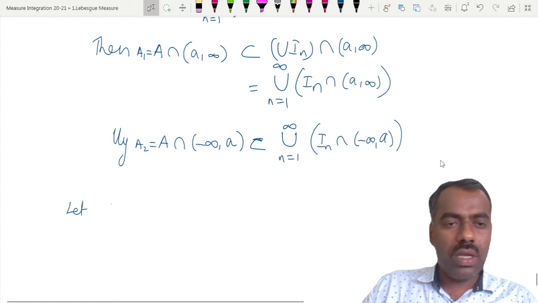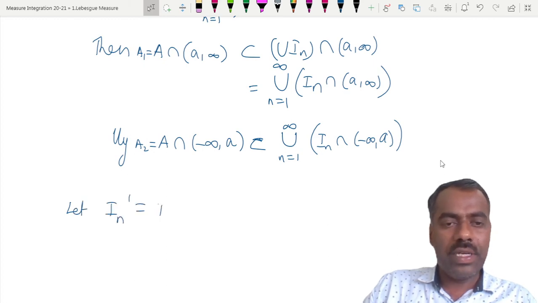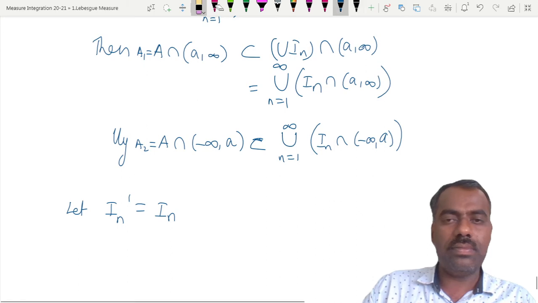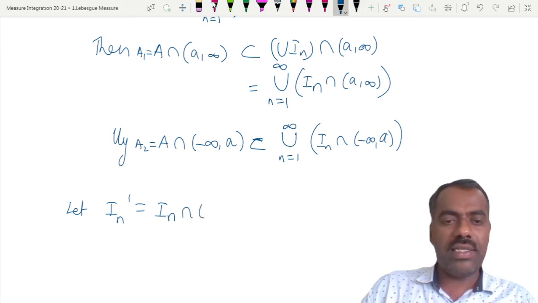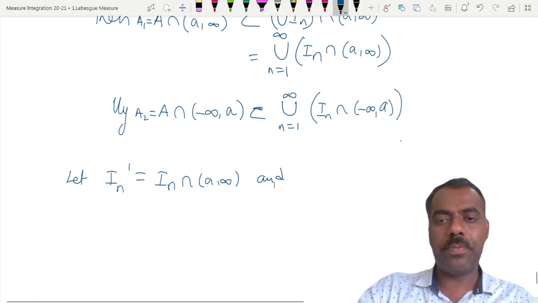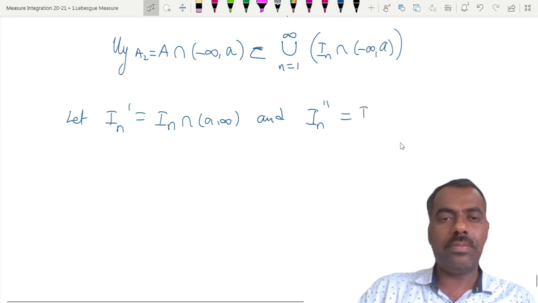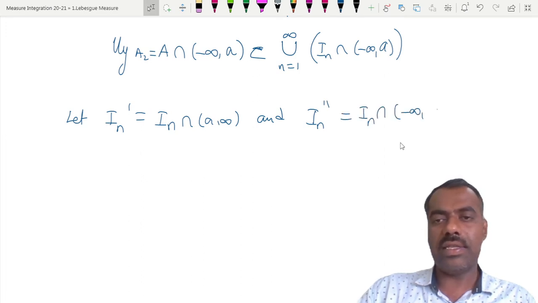Let I_n' be I_n intersection (a, infinity), and I_n'' be I_n intersection (minus infinity, a].